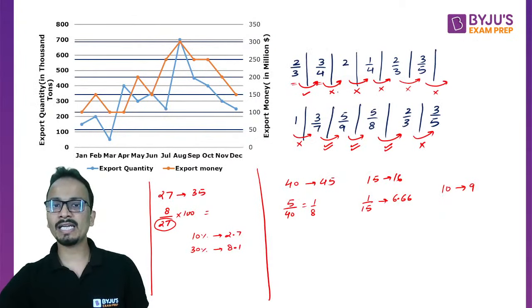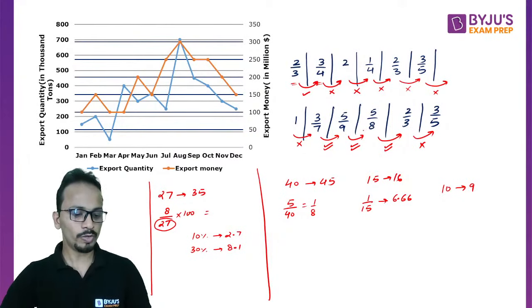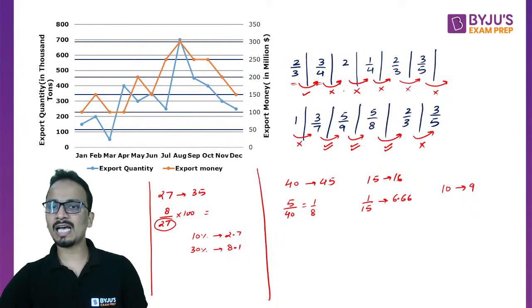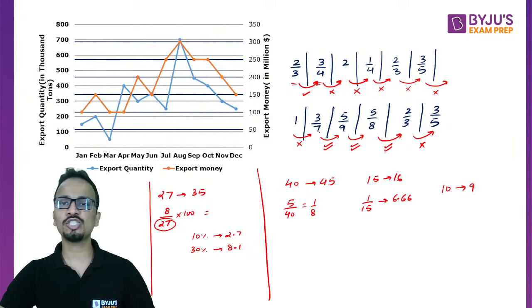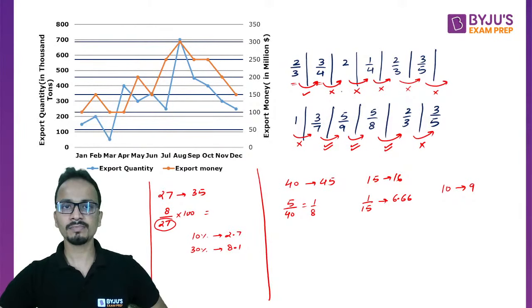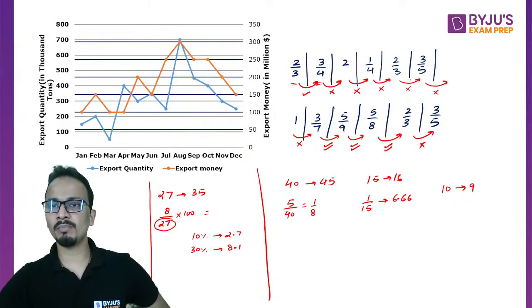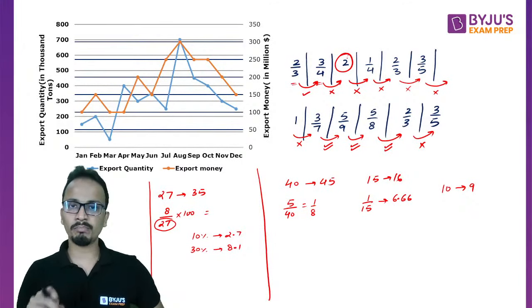Now let's have a look at in which month the value is maximum. Okay, so these are the ratios given in front of you. Can you tell me in which month the value was maximum? So the value is maximum among these ratios for the month of March. All right. So for the month of March, the value was maximum.